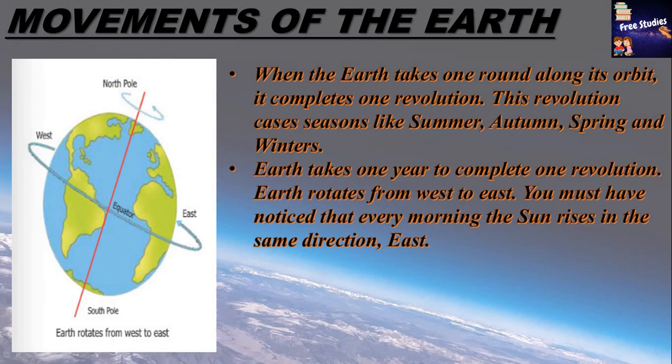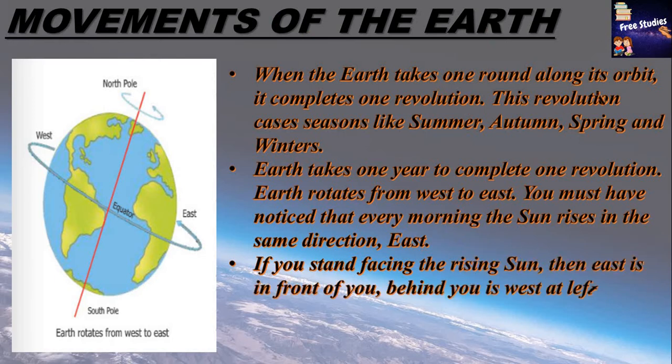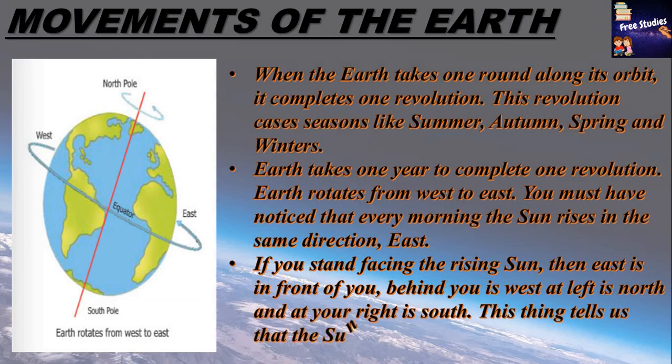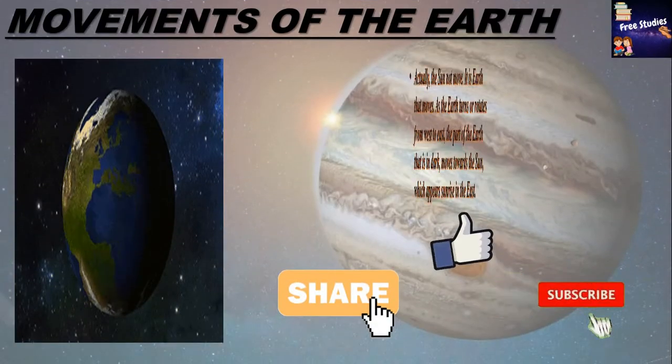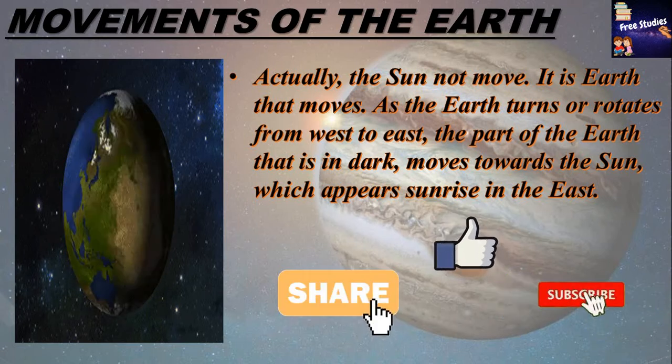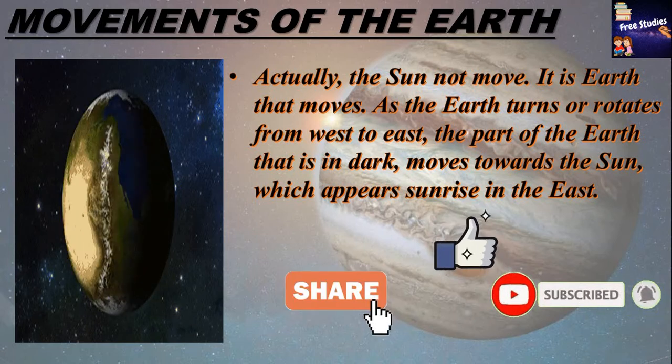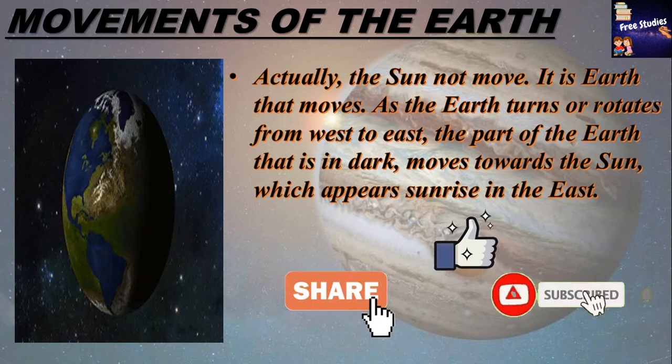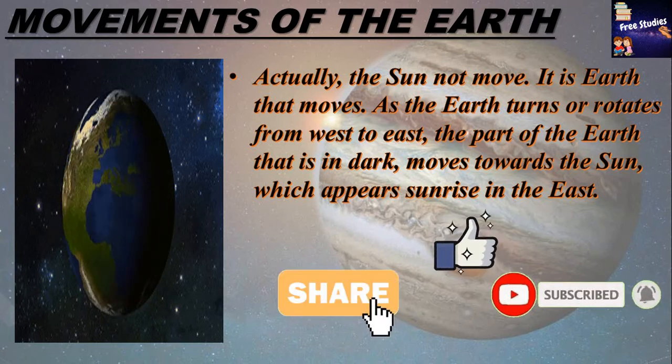Earth rotates from west to east. You must have noticed that every morning the sun rises in the same direction, east. If you stand facing the rising sun, then east is in front of you. Behind you is west, at left is north and at your right is south. This tells us that the sun rises from the east and sets in the west. Actually, the sun does not move. It is earth that moves. As the earth turns or rotates from west to east, the part of the earth that is dark moves towards the sun, which appears as sunrise in the east.